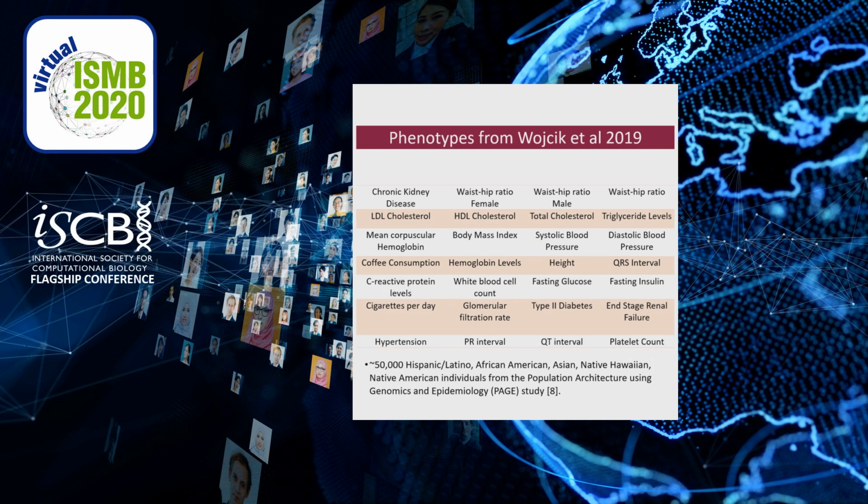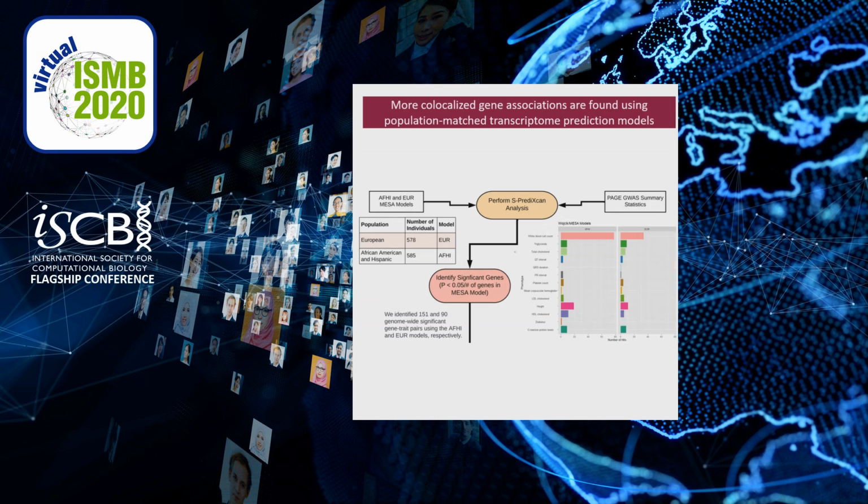Wojcik et al. 2019 is the largest GWAS study of non-European individuals, using approximately 50,000 individuals from the Population Architecture Using Genomics and Epidemiology, or PAGE study. These individuals are mostly Hispanic and African American individuals, and the researchers looked at 28 clinical and behavioral phenotypes, ranging from type 2 diabetes to the amount of coffee one consumes per day.